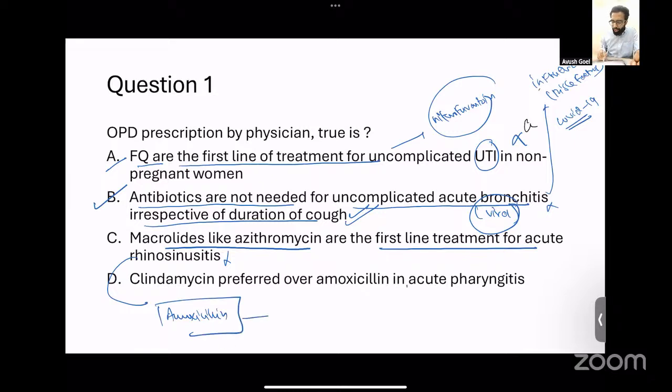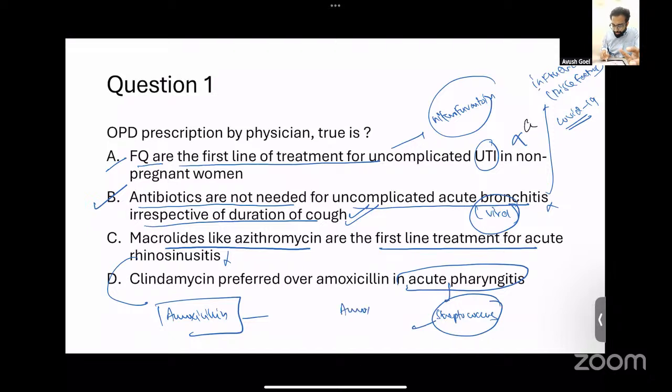Similarly, when we talk about acute pharyngitis, in most of the cases, acute pharyngitis is not bacterial, it is viral in nature, and therefore antibiotics would not be needed. If we assume that the acute pharyngitis is bacterial in origin, the most common organism is actually Streptococcus species. If we talk about Streptococcus species, then again, the treatment of choice is actually amoxicillin, and clindamycin is only a second line therapy. So therefore, options C and D again are both wrong.